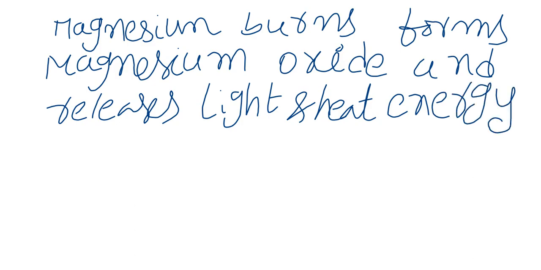Writing this equation in sentence form takes some time.